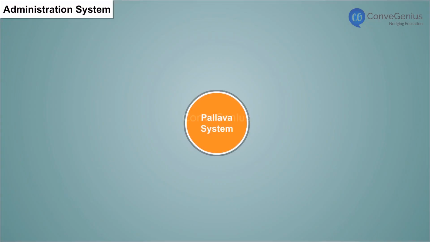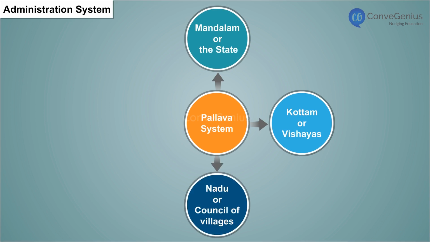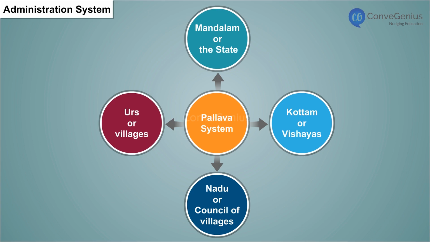In the Pallava system, we find the hierarchy of Mandalam, or the state, Kottam or Vishayas, Nadu or council of villages, and Urs or village, respectively.